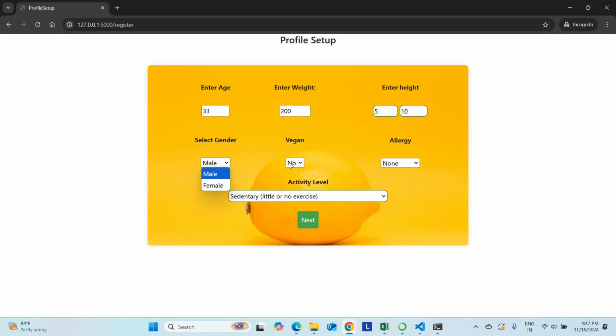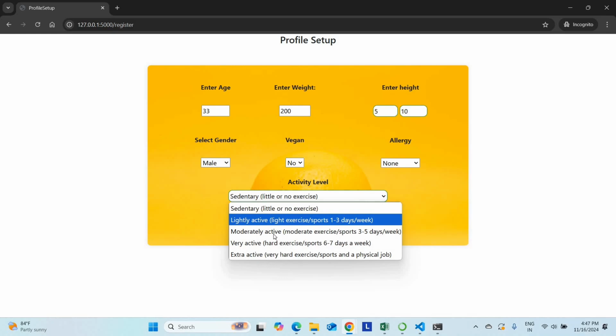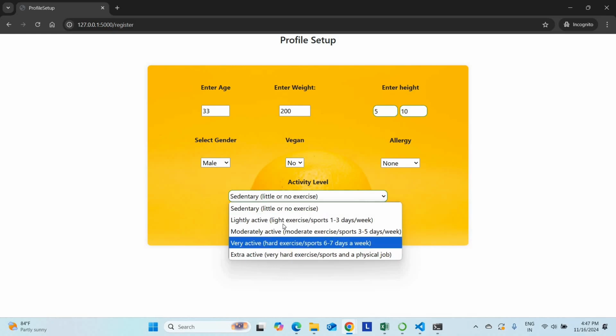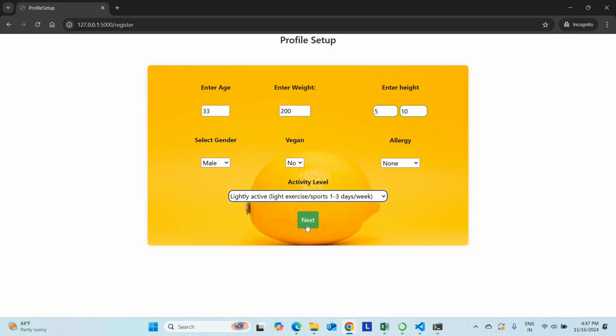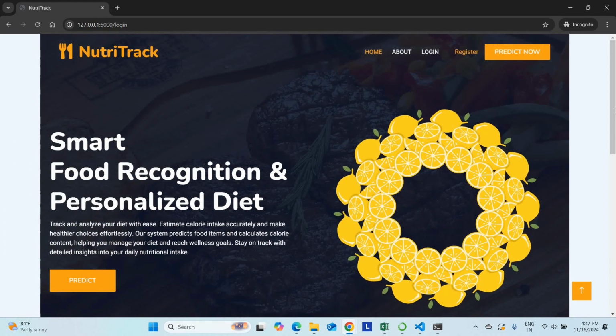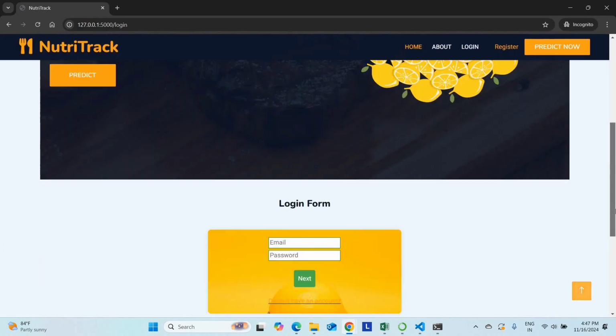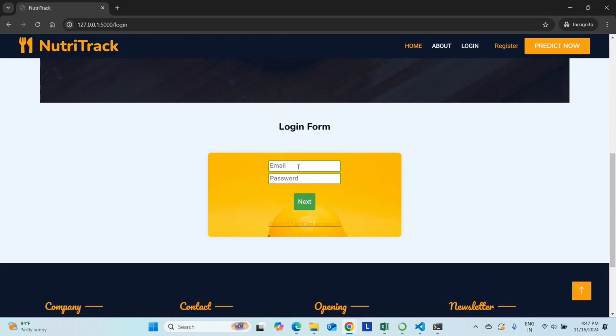I am male. Am I vegan or non-vegetarian? I'm not vegan. Allergy: do you have any allergy, lactose, gluten, or egg allergy like that? I don't have any allergy. Activity level: light, active, moderate, very active, extra active. I'm just a lightly active person. Just click next. That's it. Now you have registered. Now you can log in.